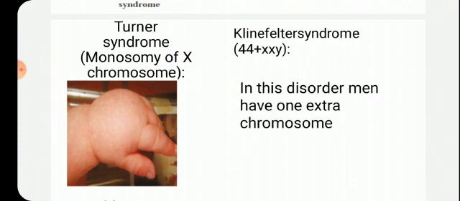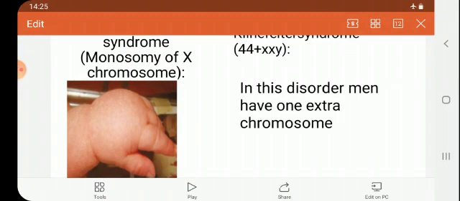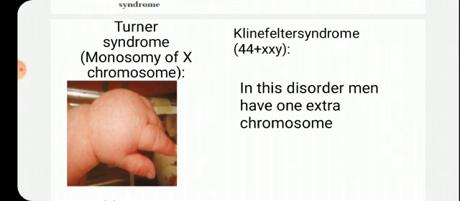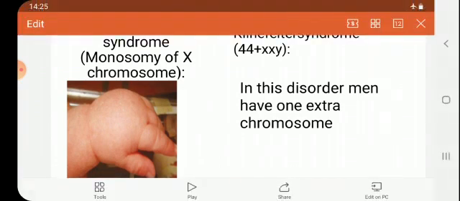So Turner syndrome is a monosomy of the X chromosome. What happens therein? 22 pairs are there, that is 44 chromosomes, plus the 23rd pair. Here it is a monosomy of the X chromosome in the 23rd pair. Instead of 2 chromosomes in the 23rd pair, it has only 1 chromosome, that is monosomy. In Down syndrome there was a trisomy. Here it is monosomy, meaning instead of 2, there is only 1 chromosome in the 23rd pair.